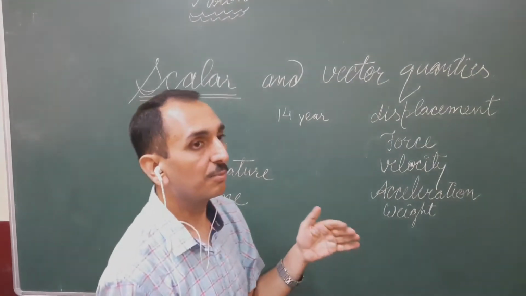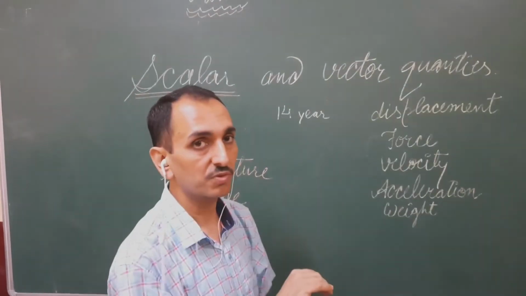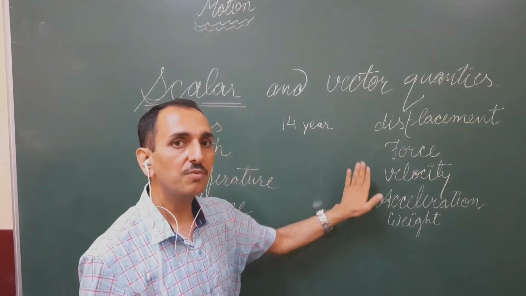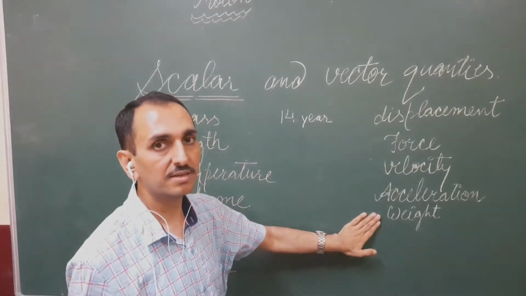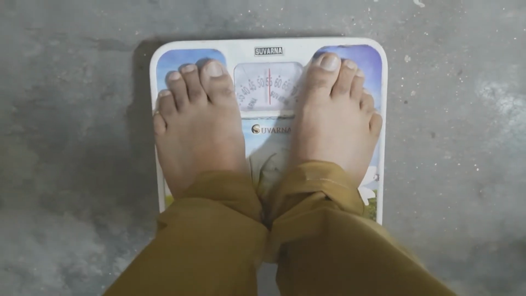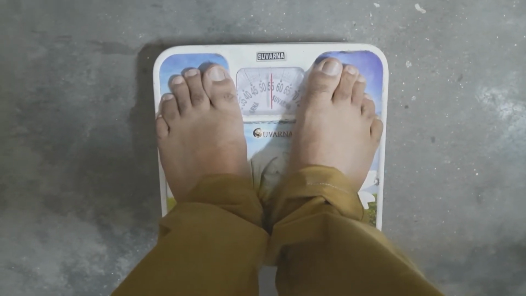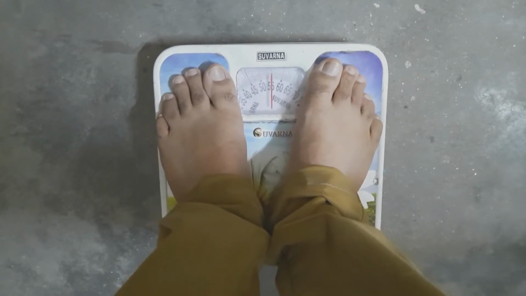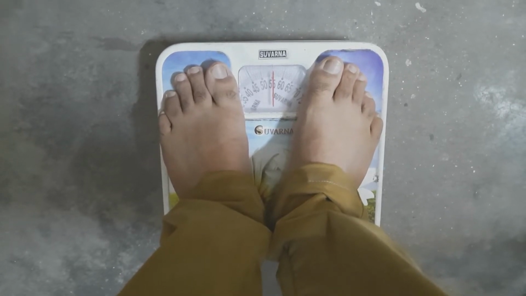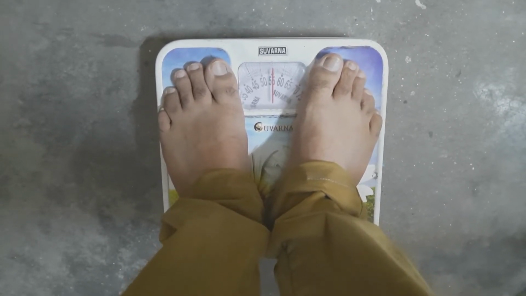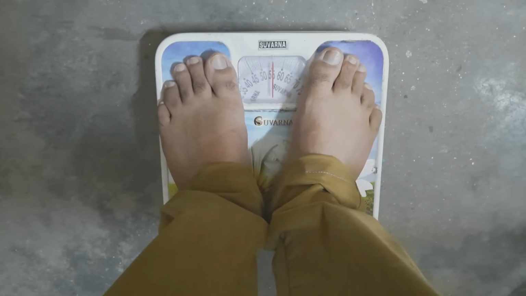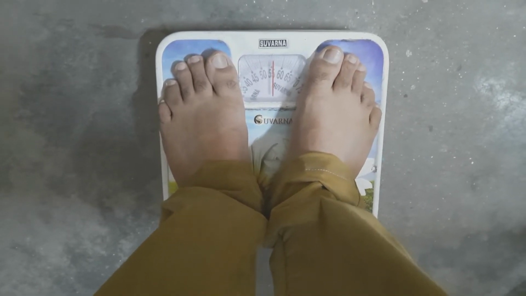The second one is vector quantity. Vector quantities need both a numeric value as well as a direction. That's why they are called vector quantities. Examples: displacement, force, velocity, acceleration, weight. For example, a weighing machine. The reading is 0 first of all. Now the reading is 55. 55 is the numeric value and weight is a vector quantity. That's why it has a direction, downward toward the earth. This is a vector quantity. It needs magnitude as well as direction.